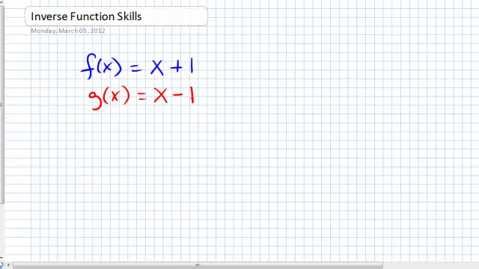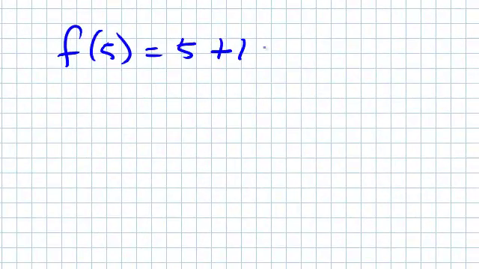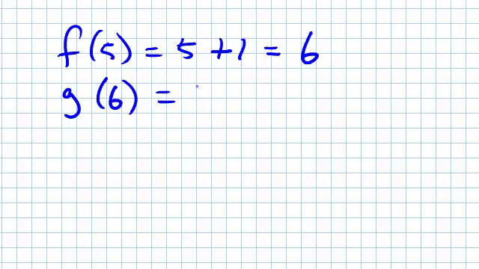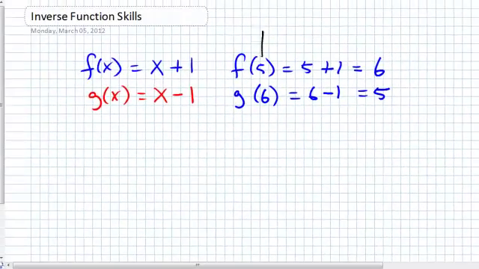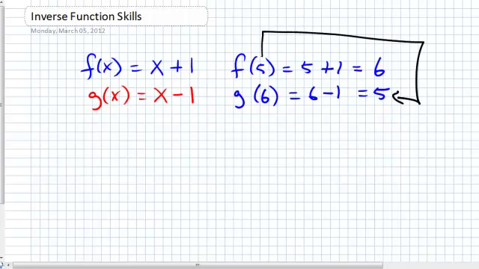Pretty straightforward. So for example, let's say I put the number 5 into f of x. So f of 5 equals 5 plus 1, which equals 6. And oops, I wanted to undo that. So I do my inverse function, g of 6 equals 6 minus 1, which equals 5. As you can see, the input of my first function and the output of my inverse function are the same,